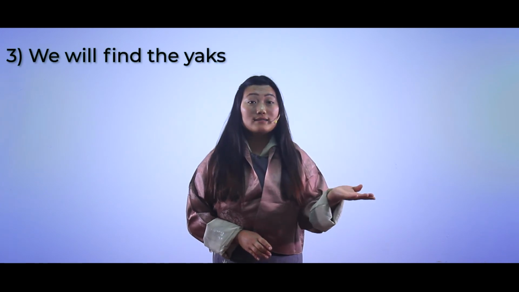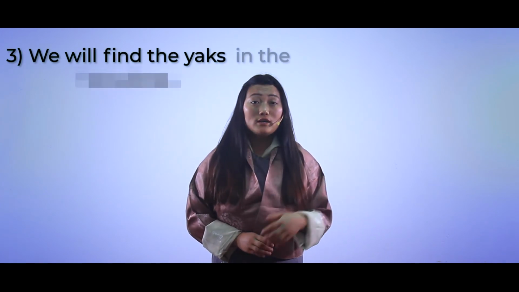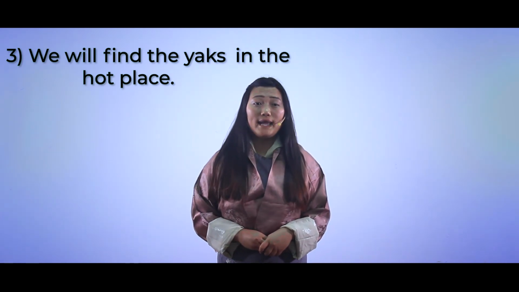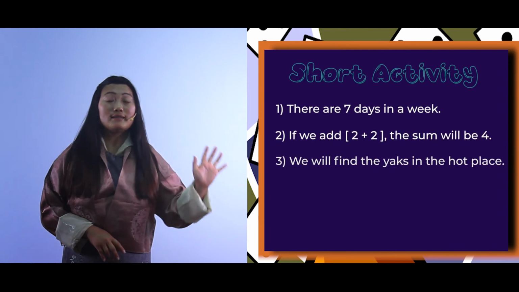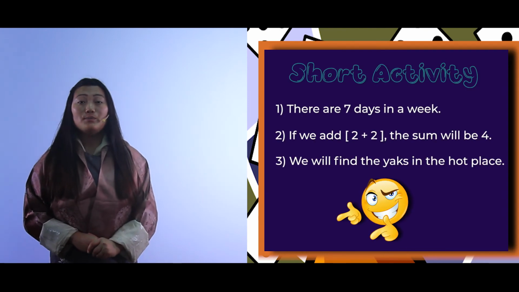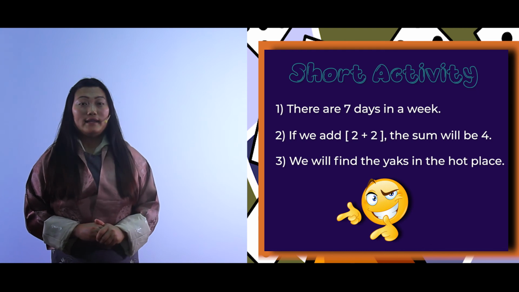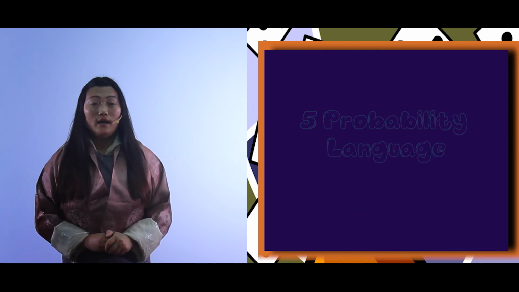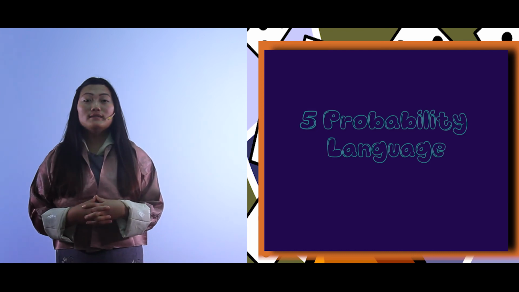And the third sentence we have for you is, we will find the yolks in the hot place. So these are the 3 sentences I have for you. Please read again and then use the probability words. Are you all clear, students?